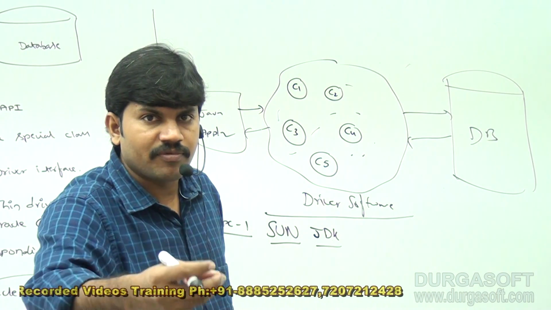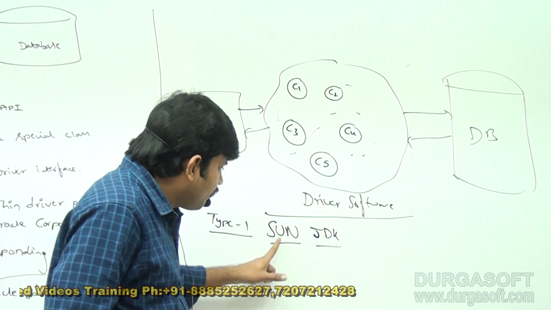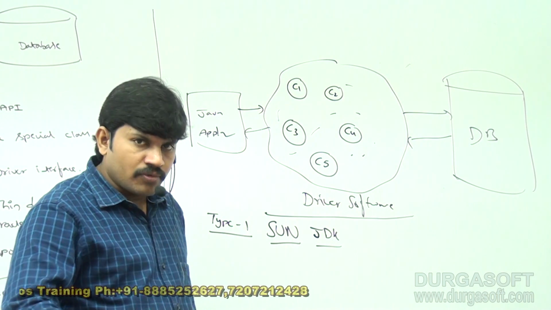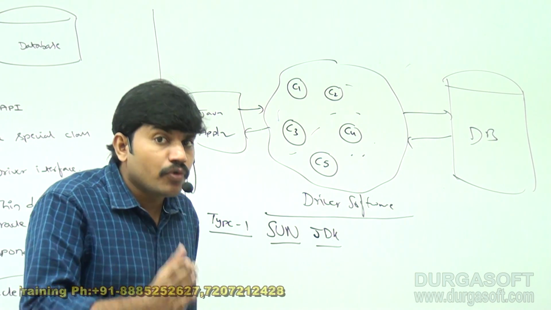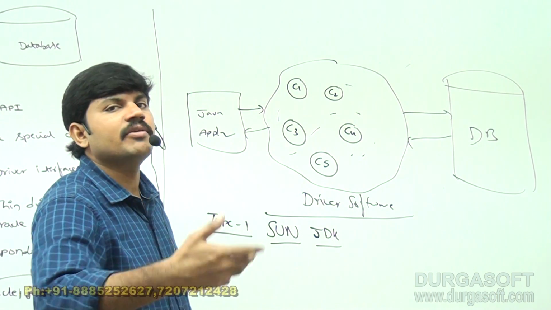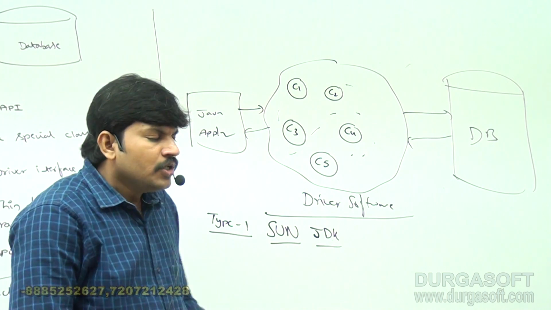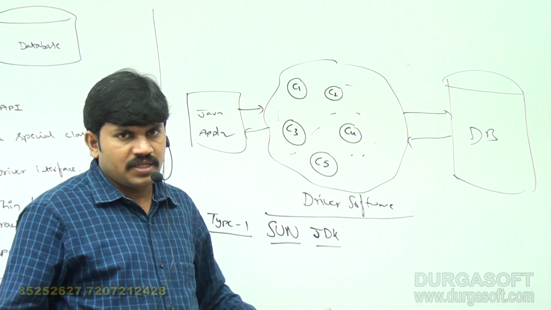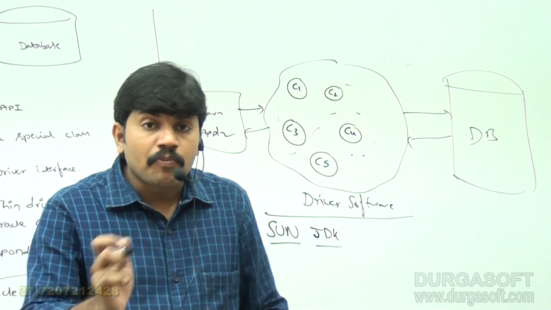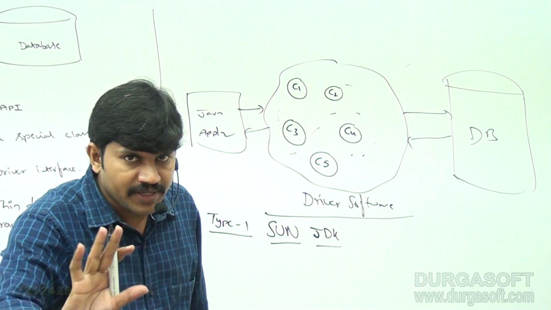Inbuilt driver software inside Java is type 1 driver software provided by Sun Microsystems. This driver software is also known as the JDBC-ODBC bridge driver. After completing our cinema, the next topic is types of drivers only. There I will explain much, don't worry. So what is the name of the driver software? Type 1 driver software provided by Sun Microsystems, the part of JDK.